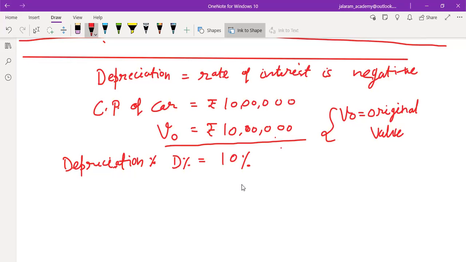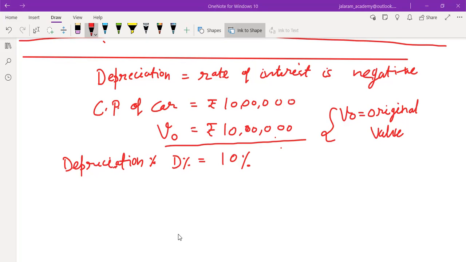So if you lose the car, if someone has stolen it, then what happened? You will be paid rupees 9 lakh only as the claim by the insurance company. So it depreciates its value by 10%.